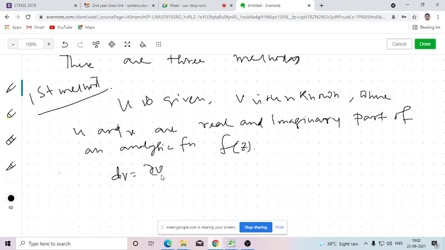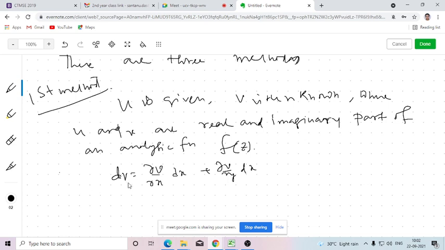dv equals del v del x into dx plus del v del y into dy. I think you have studied this in the first semester when you studied multivariable calculus. This is called the total derivative. The partial derivative means we are measuring the rate of change of v with respect to x, and with respect to y, partially.